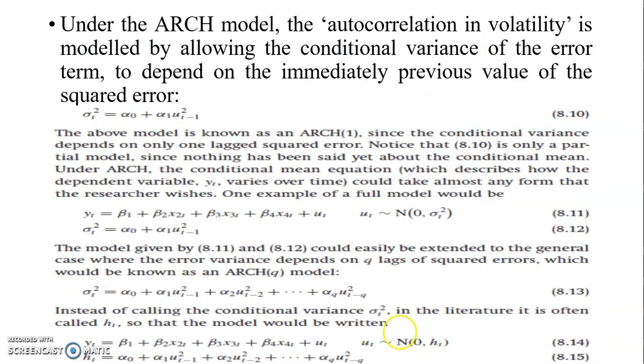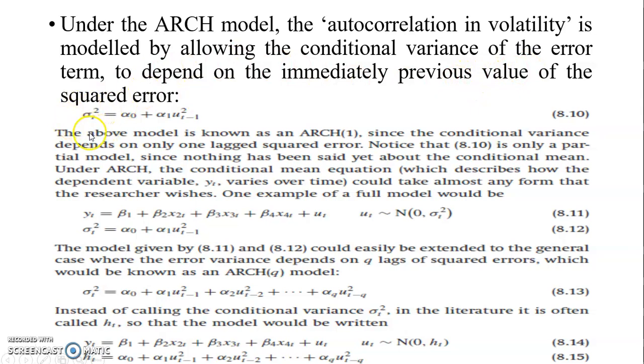So what I want to show here is that under the ARCH model, the autocorrelation in volatility is modeled by allowing the conditional variance of the error term to depend on the immediate previous value of the squared error term.